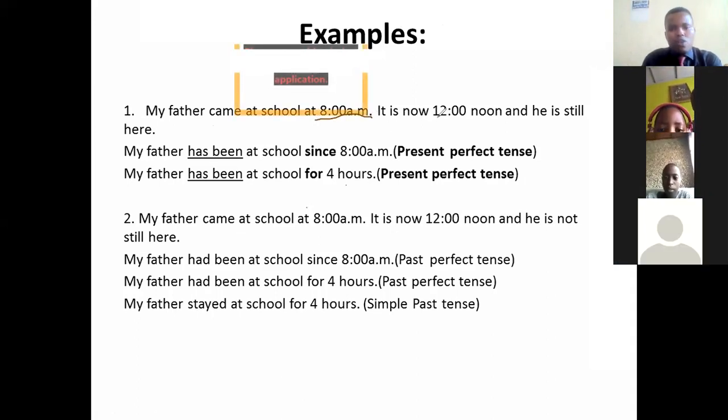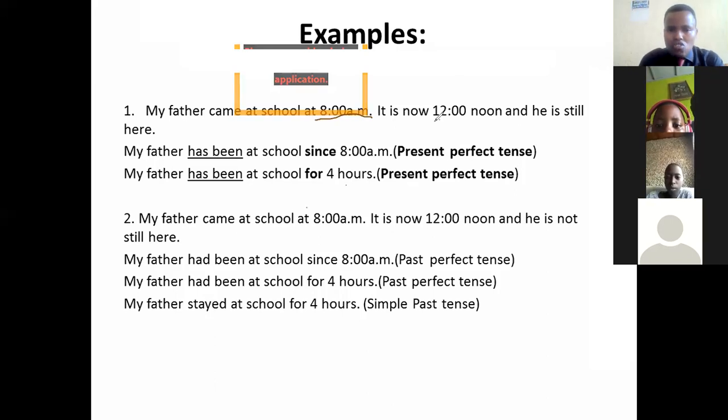Then it is now 12. You get me? From morning, from 8 o'clock up to this time, you see how many hours there are? From 8 o'clock up to 12 o'clock, there are 4 hours. Very good. Now, we are going to join the two clauses by using since or for.